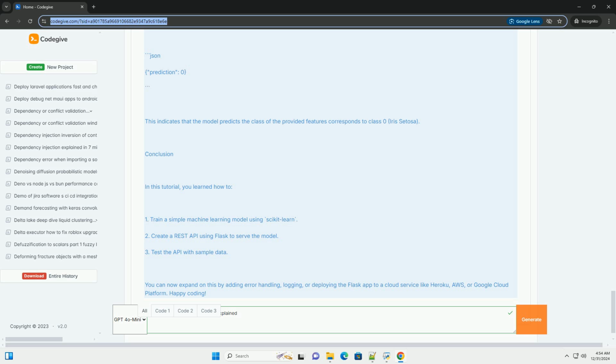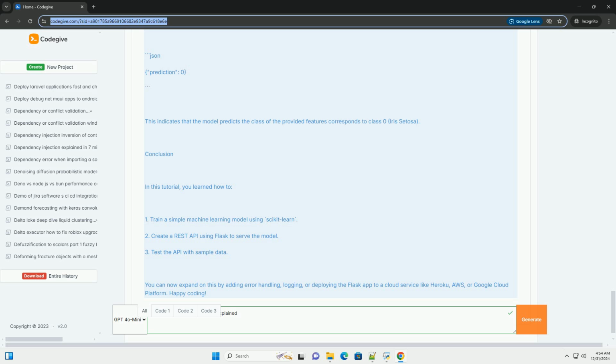Step 2, set up Flask. Next, we will create a Flask application that will serve our model. Install Flask if you haven't already. Bash. pip install Flask. Step 3, create the Flask API. Create a new file called app.py and add the following code.